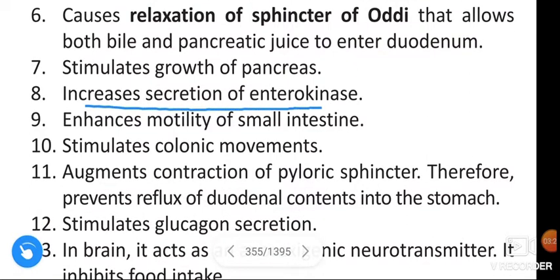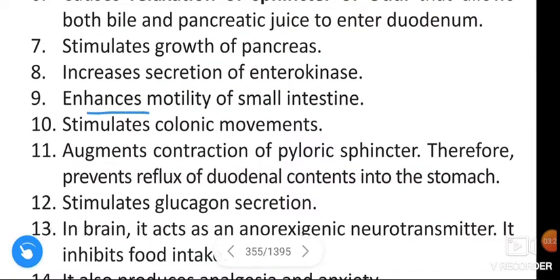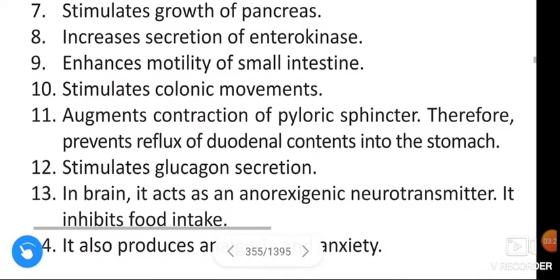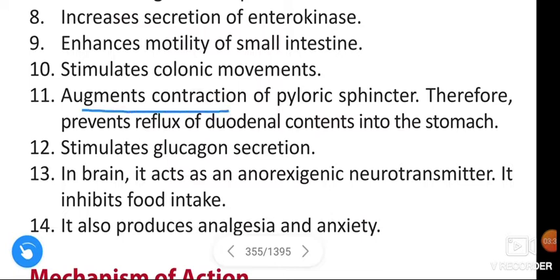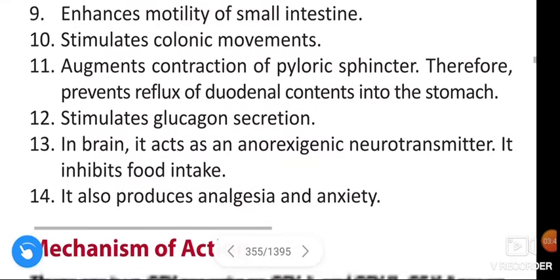Increases the secretion of enterokinase. Enhances the motility of the small intestine. Stimulates colonic movement. Augments contraction of the pyloric sphincter, therefore preventing the reflux of duodenal contents into the stomach, and it stimulates glucagon secretion.